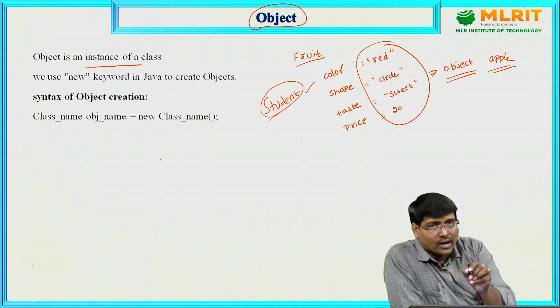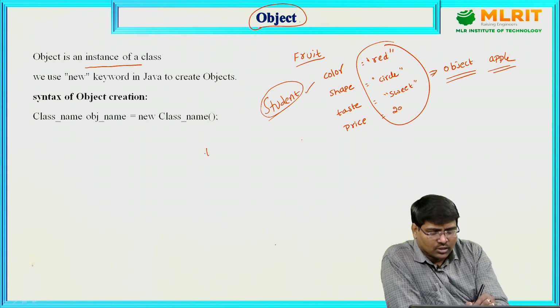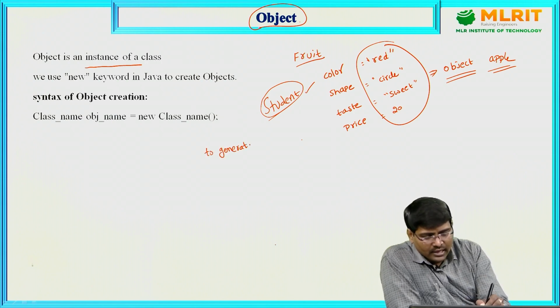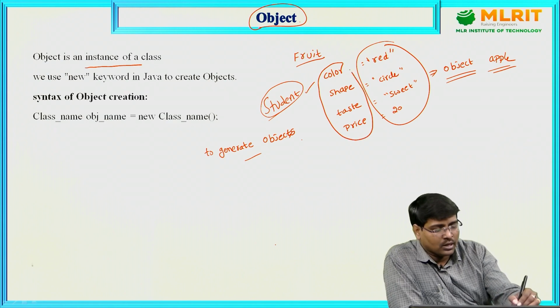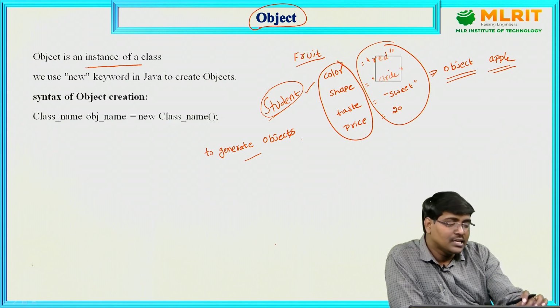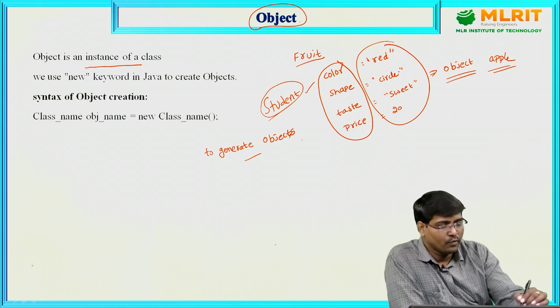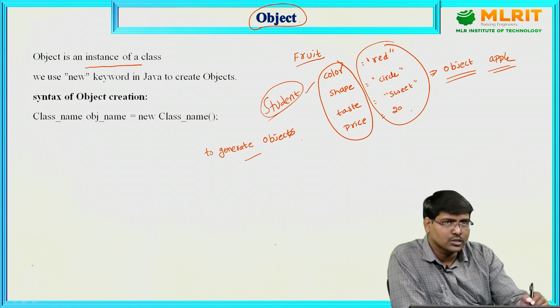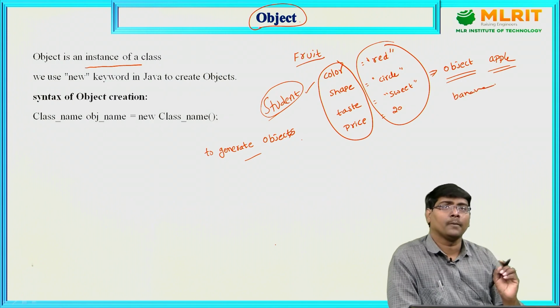Now what is the class definition? A class is a logical structure. By using a class we can generate objects. Suppose if I provide these values, color is equal to yellow, shape is equal to oval, taste is equal to sweet, price is equal to 5 rupees, we are calling it banana.